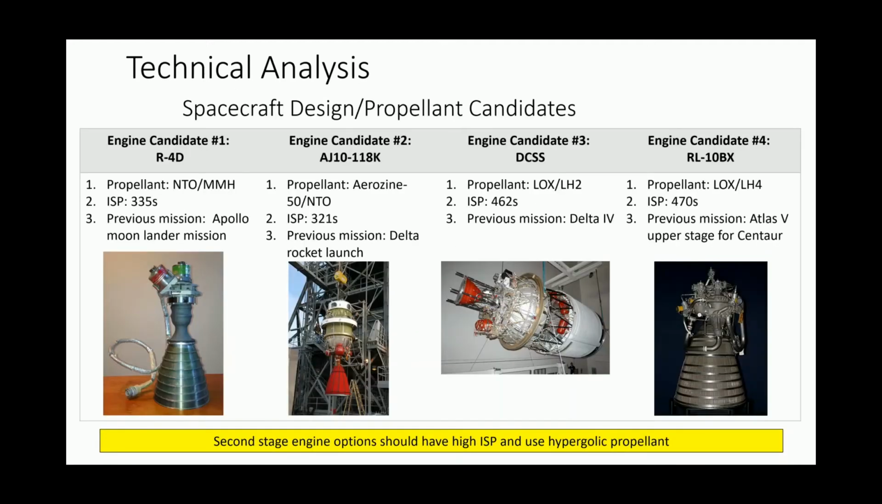So for designing our spacecraft, we had to look at multiple different engines. We considered 4 different engines, but the best candidate by far was the RL-10BX. The RL-10BX uses LOX and LH2 as the propellant, has an ISP of 470, and has also been used in a previous mission, the Atlas V upper stage for the Centaur.